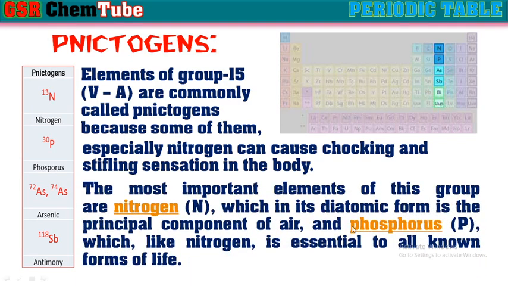The most important elements of this group are nitrogen, which in its diatomic form is a principal component of atmospheric air, existing at around 78% in the atmosphere, and phosphorus, which like nitrogen is essential to all known forms of life.